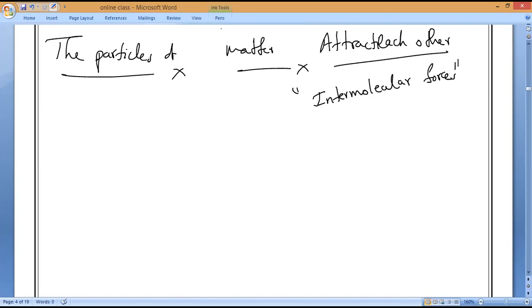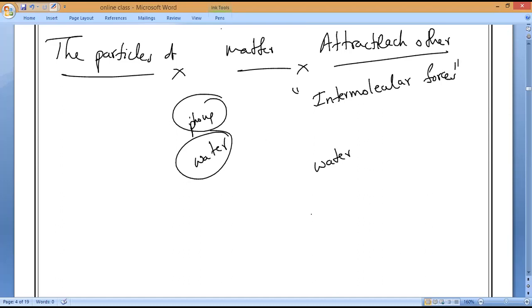Yes or no? Now, there are some forces of attraction between the particles of matter which will bind them together. Suppose I take my phone, or my water bottle, they have a particular shape. If you take water, why are the particles not moving away from each other?